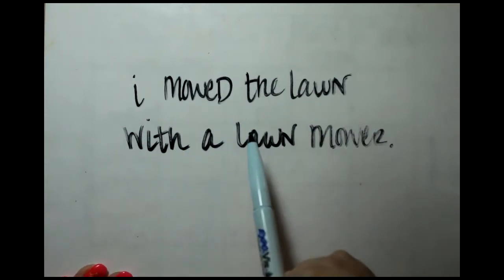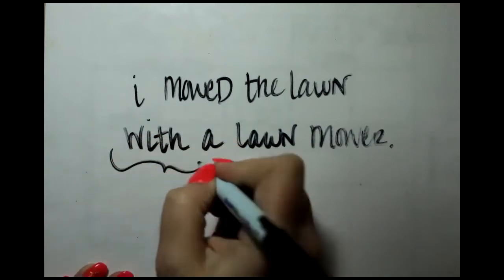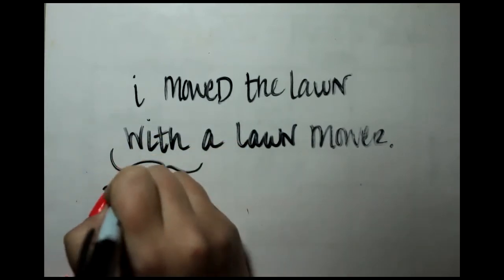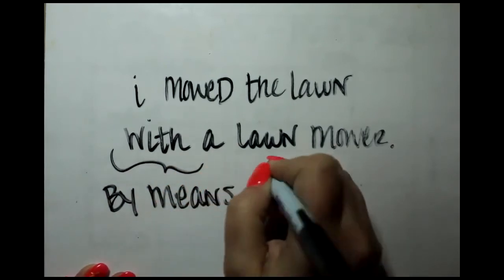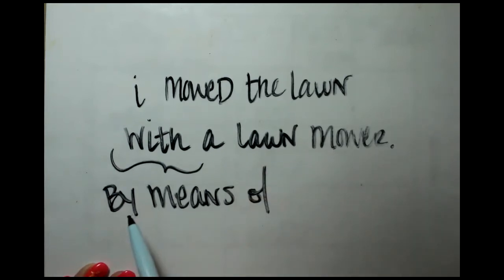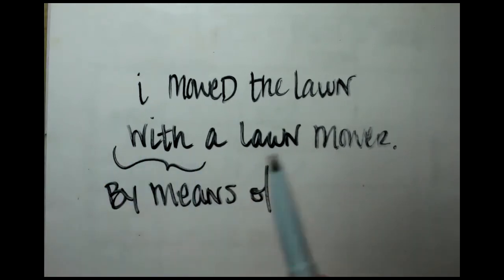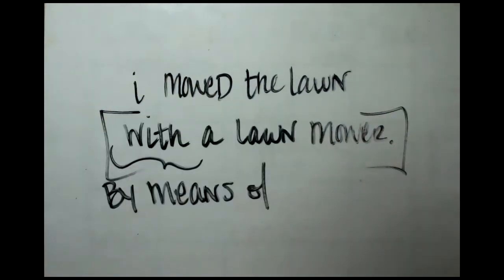I, subject, verbed the object with another object. Another way to say with here would be by means of a lawnmower. So this use of the ablative, this little thing right here, would be the ablative phrase by means of a lawnmower. That would be an example of an ablative of means or instrument.